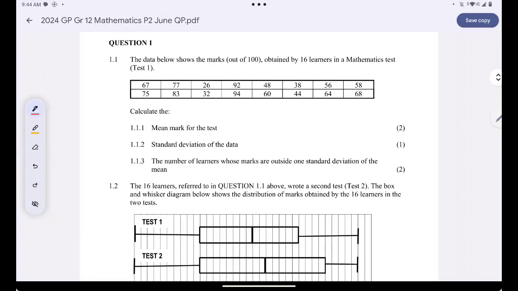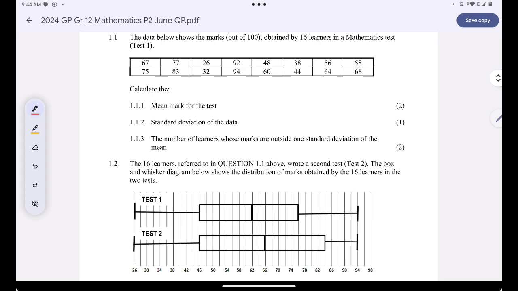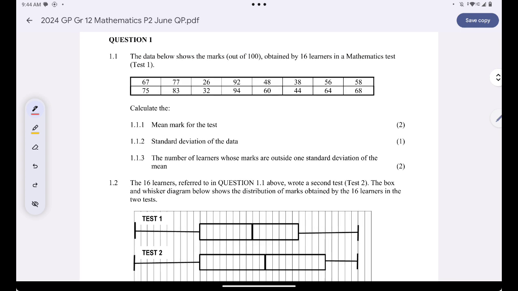Hello everyone. I'm about to answer the mathematics question paper which was written by the learners who are doing matric in the year 2024 who reside in the province of Gauteng or who go to school in the province of Gauteng. Are we together? This video will be just about data handling.